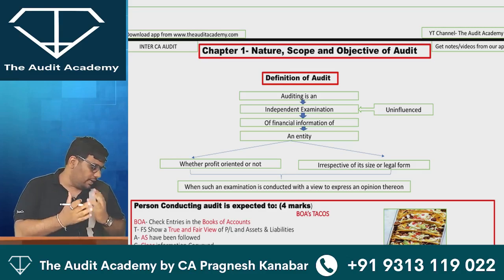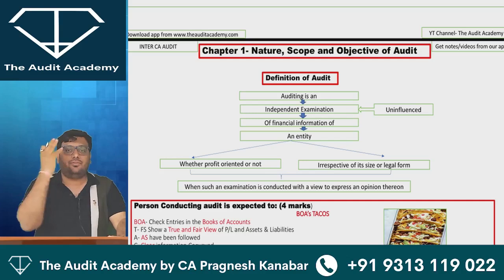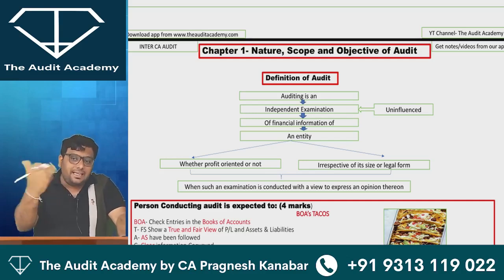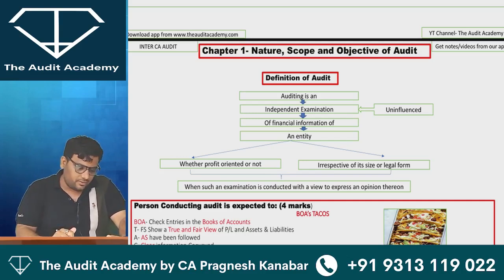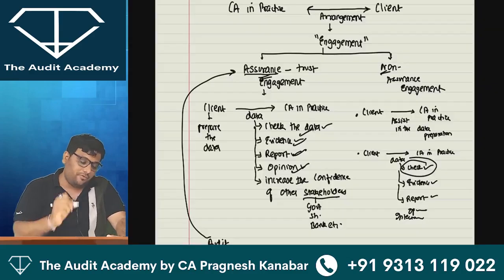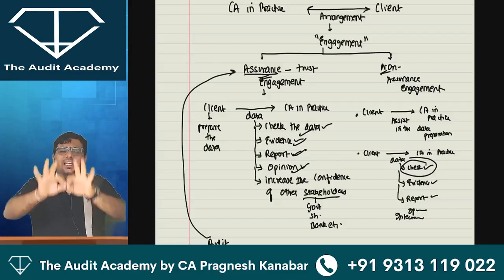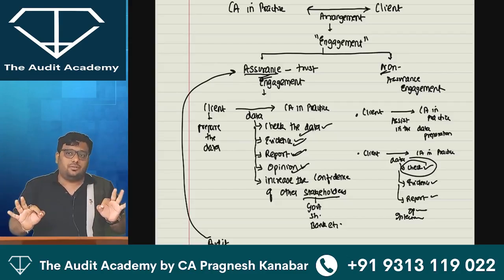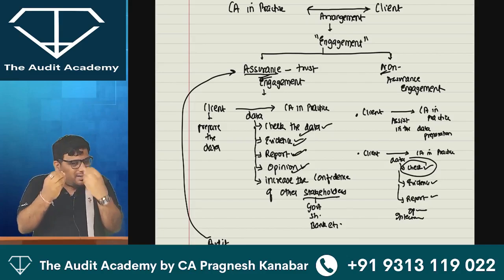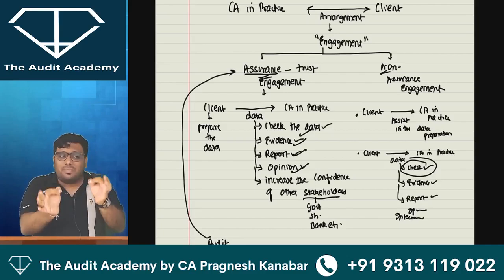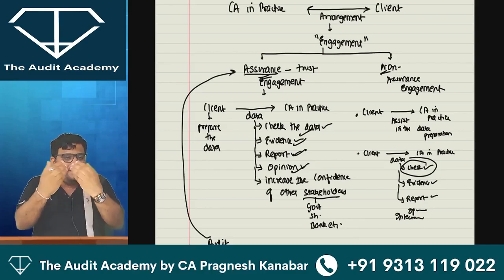But for the students who are attending live, you keep responding. Yes, Alankrita, don't worry, I'll explain. If I realize that you understand this particular concept, then in that case, I will go a little faster. Okay. So Alankrita wants me to explain the meaning of non-assurance engagement. Alankrita, let me keep it very simple for you, beta. Any engagement in which you are going to just help the client. You may prepare a report, but that report will not be submitted to a third party to increase their confidence. So whatever you are going to do is only for the internal purpose of the client.